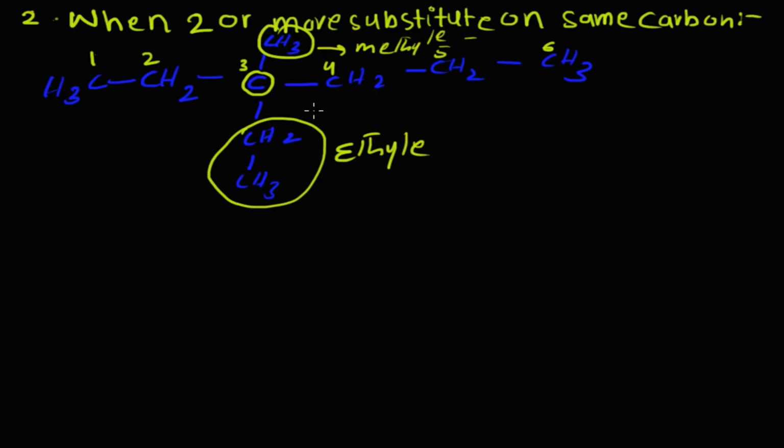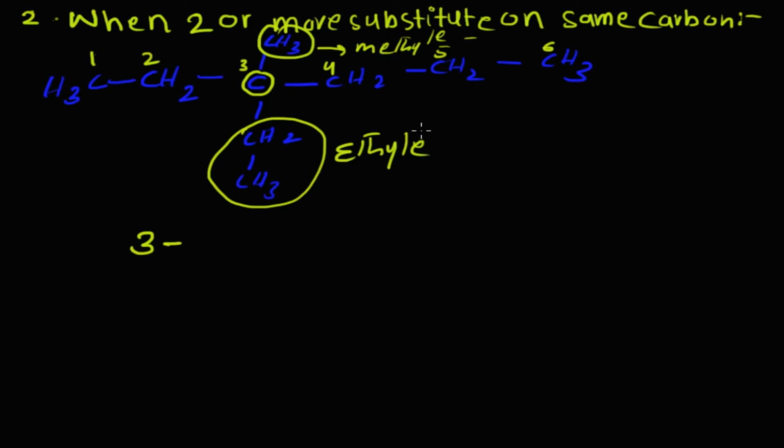If the possibility of this kind exists, then we use carbon number 3 twice, 3, and this is the ethyl group and this is methyl.